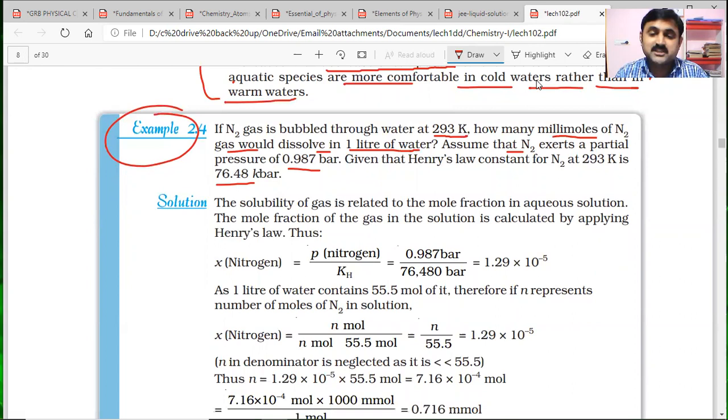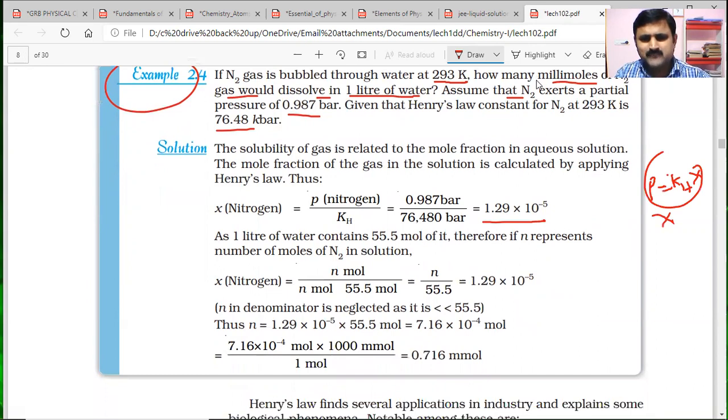Partial pressure is directly proportional to mole fraction. So if you take P equals KH into mole fraction, the mole fraction of nitrogen is P by KH, calculated as 1.29 times 10 to the power of minus 5. In the question, the gas is dissolved in 1 liter. How many millimoles? We don't know. So 1 liter of water contains how many moles? We know the water concentration is 55.5 moles.